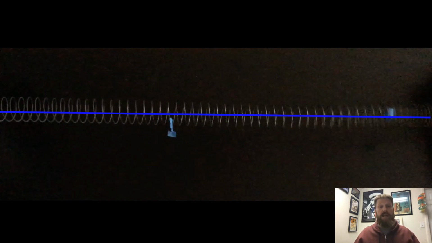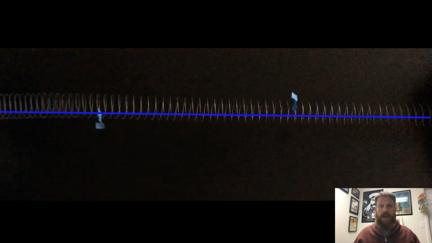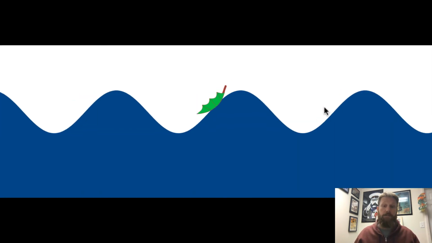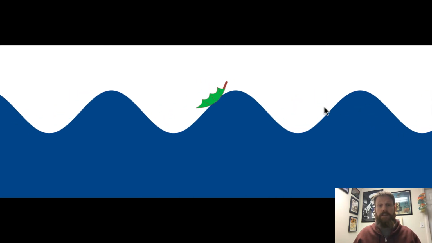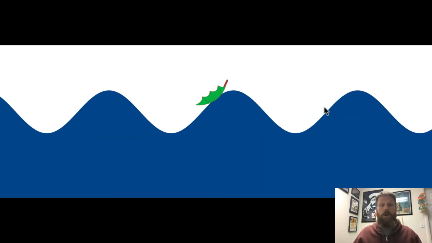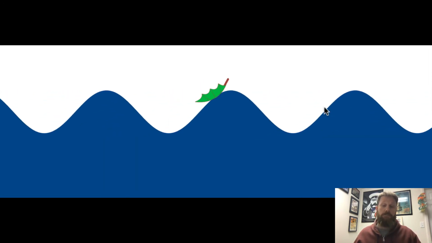The third and final type of mechanical wave is surface waves. Surface waves travel on the boundary between two media. Rayleigh waves are surface waves produced by an earthquake. They travel on the boundary between the earth and the air. Water waves are surface waves. They travel on the boundary between water and air.